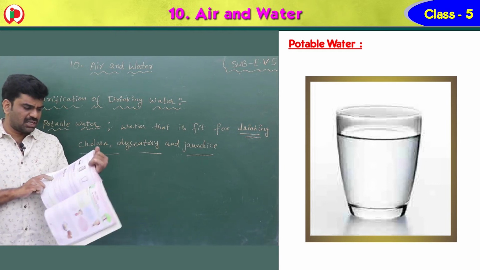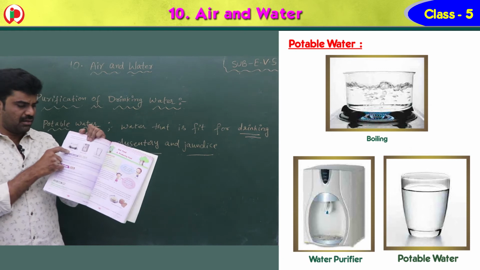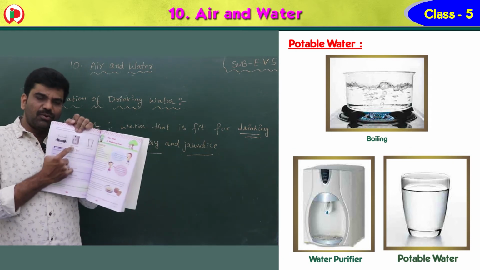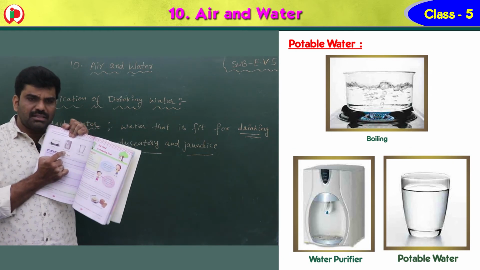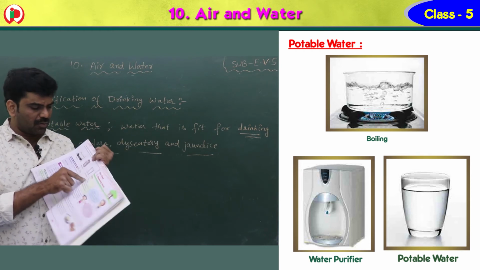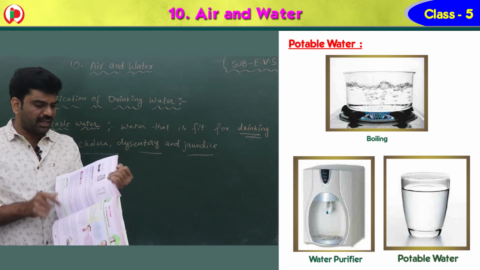Now, see children, the figures are there: boiling. This is a water purifier. Do you have this water purifier in your houses? And this is the potable water, which is suitable for drinking.